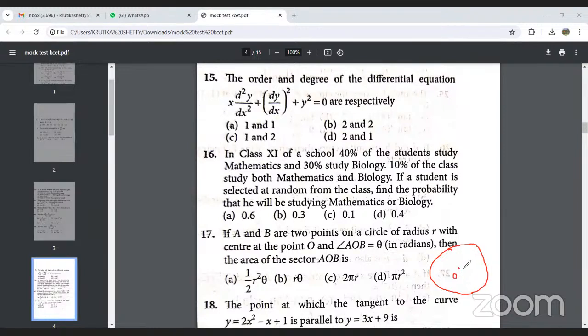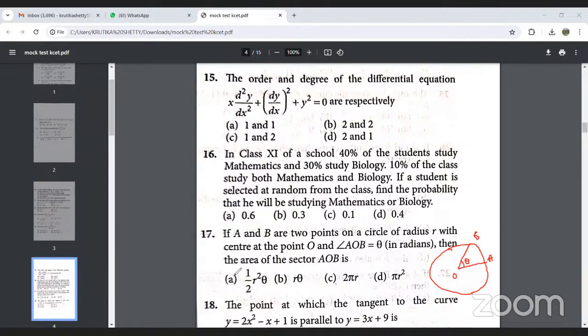O, and A and B are what? Two points, point A and again point B. So point A and point B. Okay, so what has been given? If angle AOB is equal to theta in radian, then the area of sector,